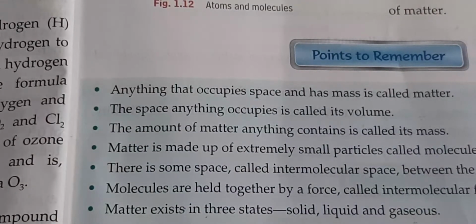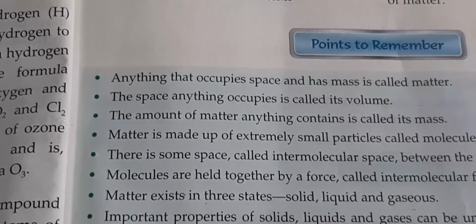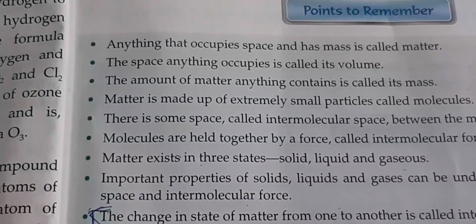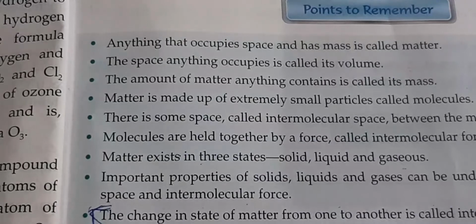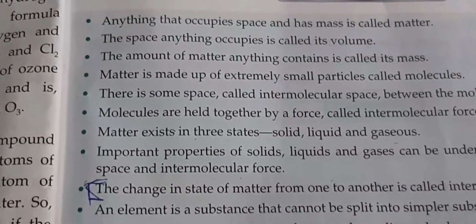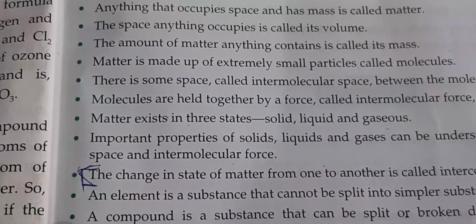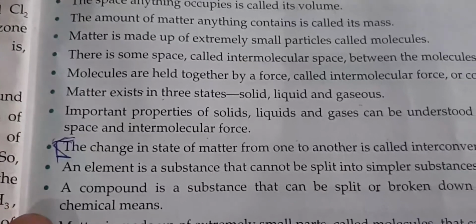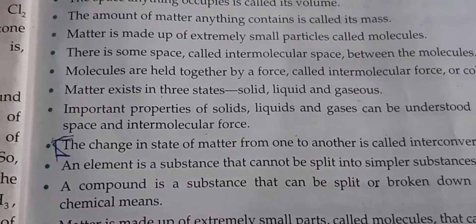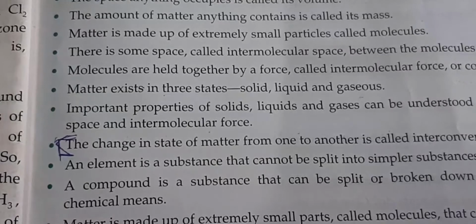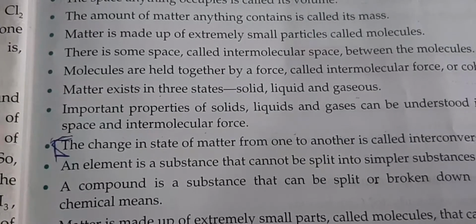So what have we studied in this chapter? Anything that occupies space and has mass is matter. The space occupied is called volume. The amount of matter in a substance we call mass. Matter is made up of small particles known as molecules. The space between them is known as intermolecular space, and the force holding them together is known as intermolecular force.